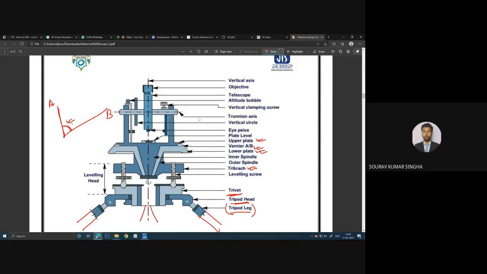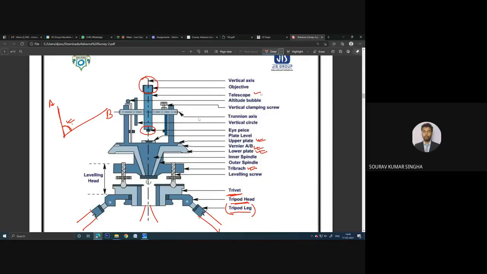The telescope is actually in a vertical direction. On the lower side you need to watch, and the upper side is the object side. You need to look at the eyepiece, and from the objective, the object vane, you can see the target which you need to bisect.